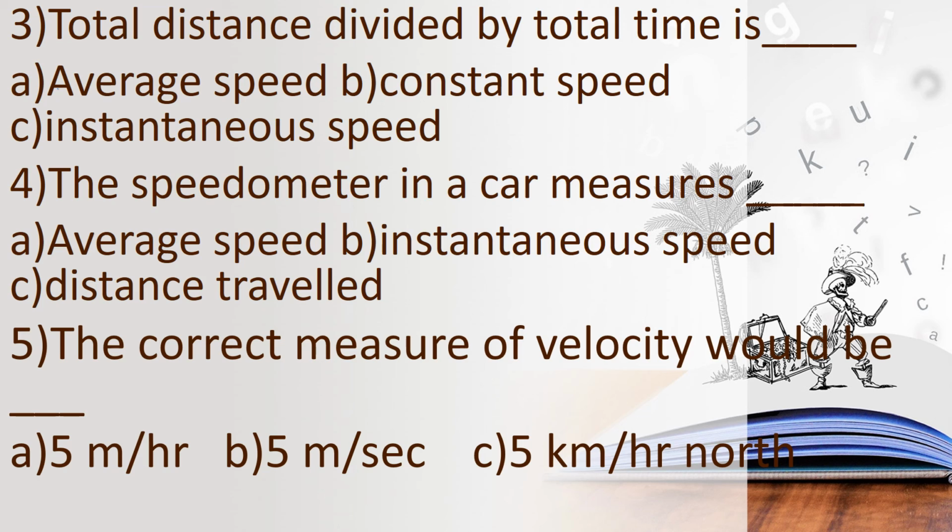Okay. And then, sorry, fifth question. The correct measure of velocity would be dash. Okay. Velocity is a vector quantity, so it has direction also, magnitude and also direction. Okay. Think and write the correct answer. Write the questions first.